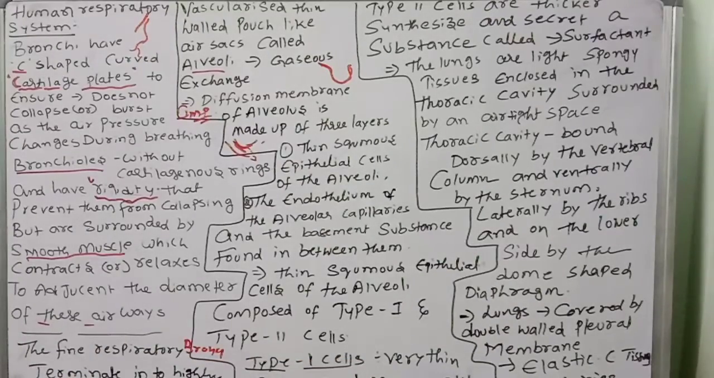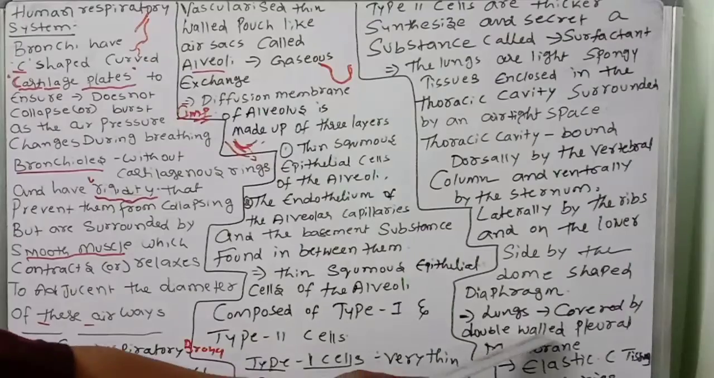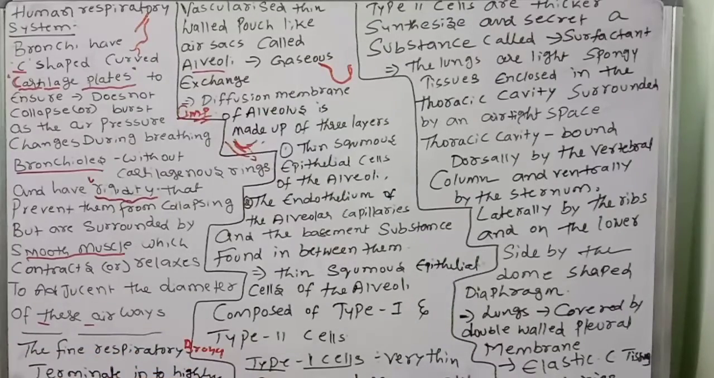This is another important point: the diaphragm is helpful for the contraction and relaxation of the lungs. Next, the lungs are covered by a double-walled pleural membrane, containing several layers of elastic connective tissues.